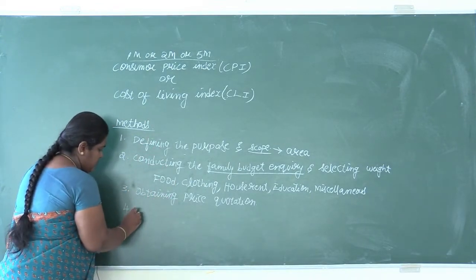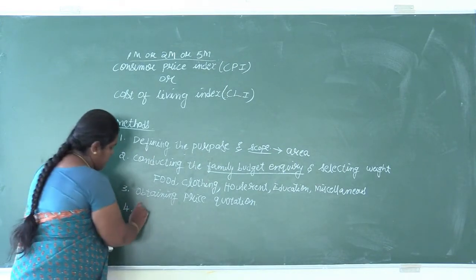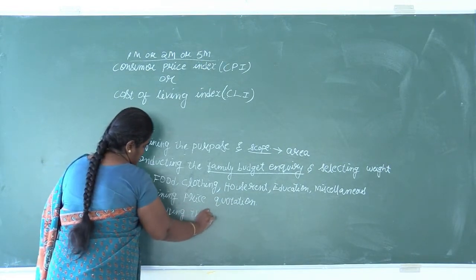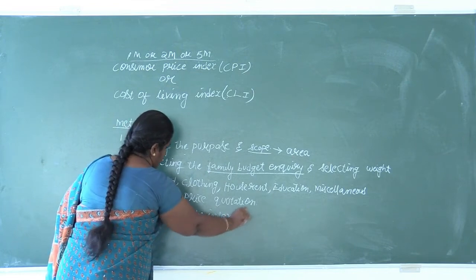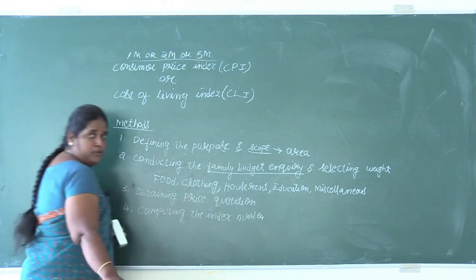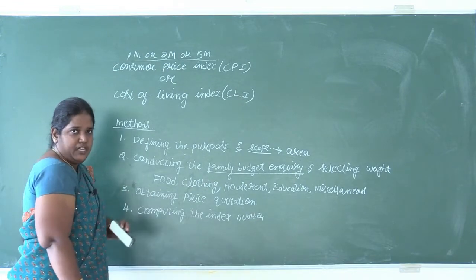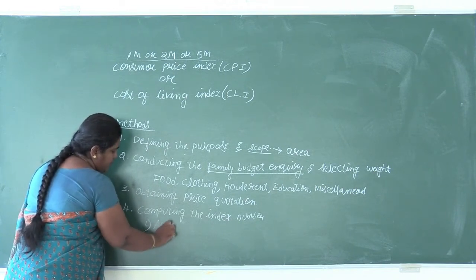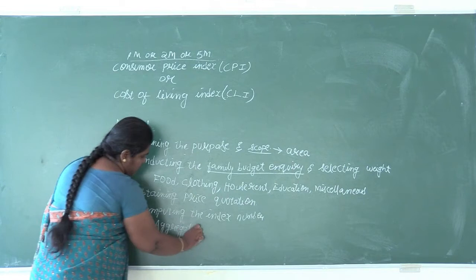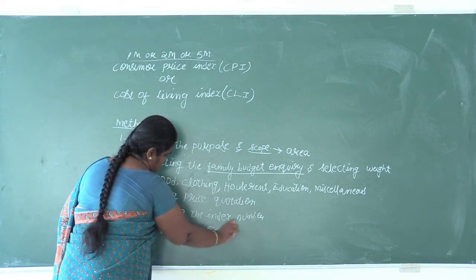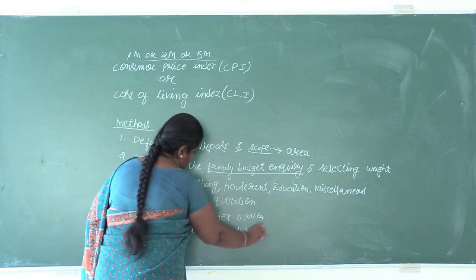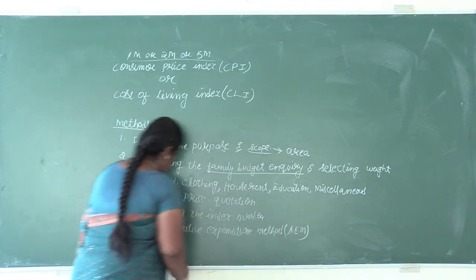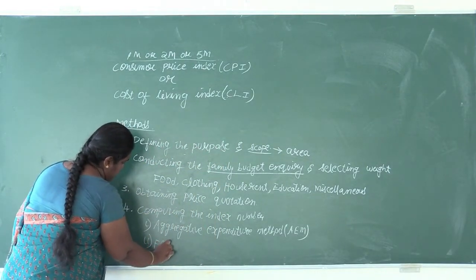The last is computing the index number. In computing the index number, the type of data available will decide which method should be used. We have two methods: the aggregative expenditure method, and second, the family budget method.